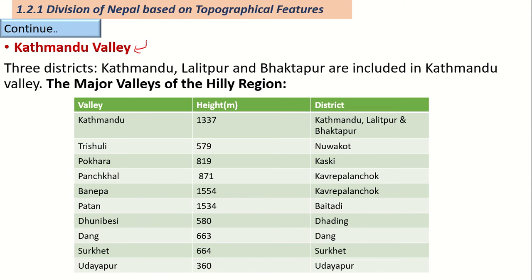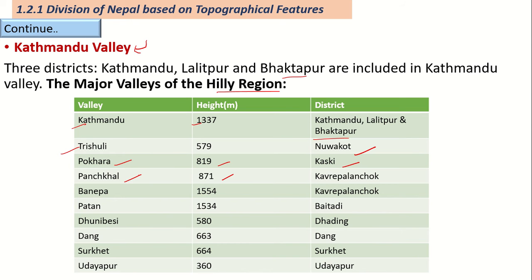In Kathmandu Valley there are three districts, that is Kathmandu, Lalitpur and Bhaktapur. And the major valleys of the hilly regions are Kathmandu, whose height is 1337, Kathmandu, Lalitpur and Bhaktapur. Similarly Trisuli has 579, Nuwakot. Pokhara has a height of 819, Kaski.